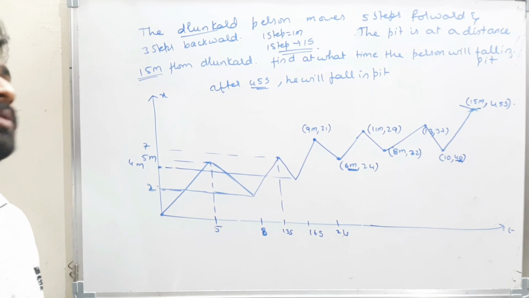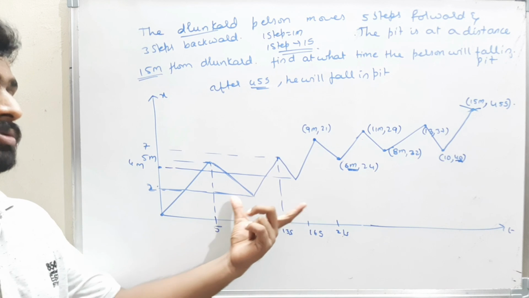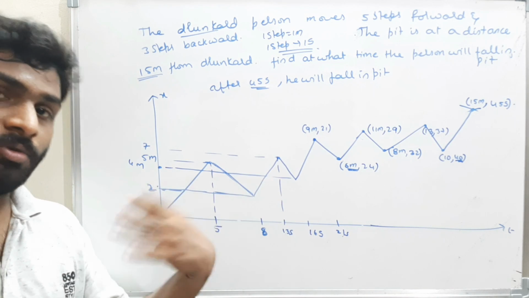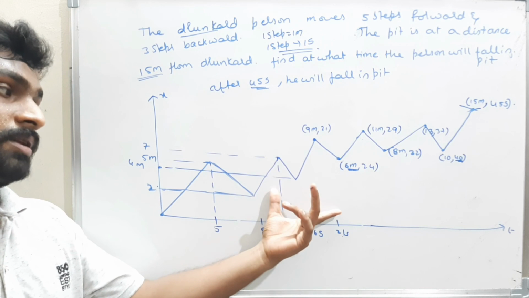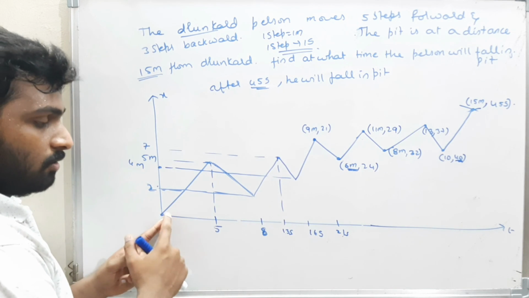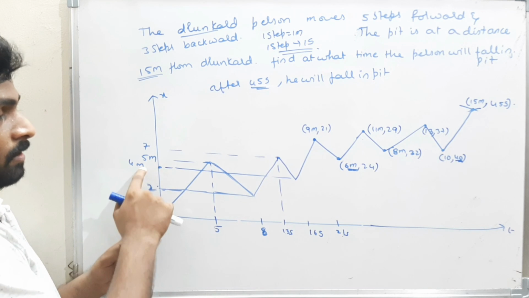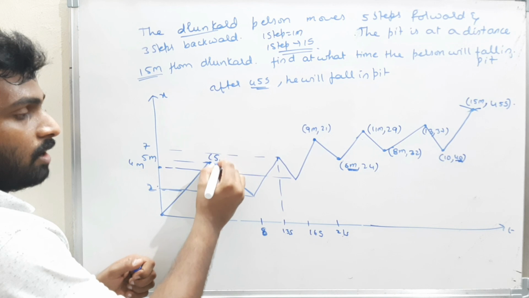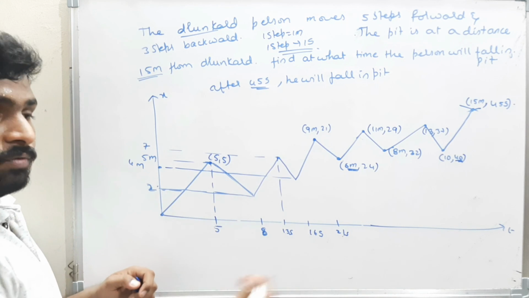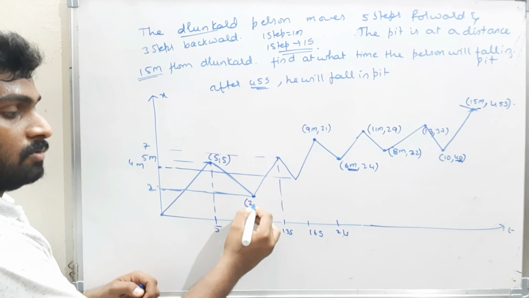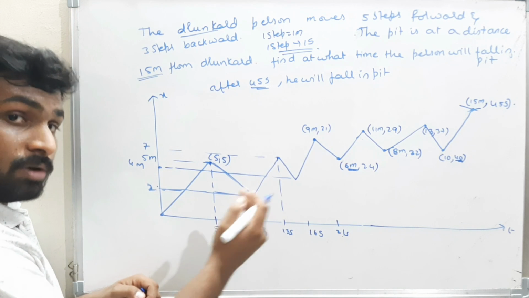That means we can do this problem by using the graph. It will be easy by using the graph. If you want to solve it numerically, it is very difficult. It is very easy to solve by using a graph. See here, for 5 seconds you will move 5 meters. That means the body is at 5. Here the coordinate is (5, 5). Once you move 5 steps, you will come back by 3 steps. That means here the coordinate is 5 minus 3, which is 2. What time? It takes 3 seconds to come back.